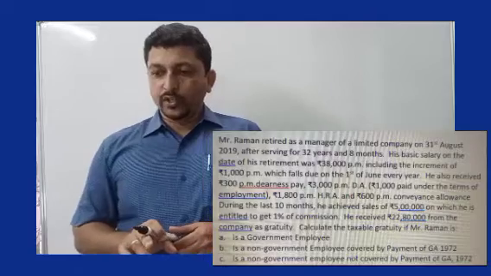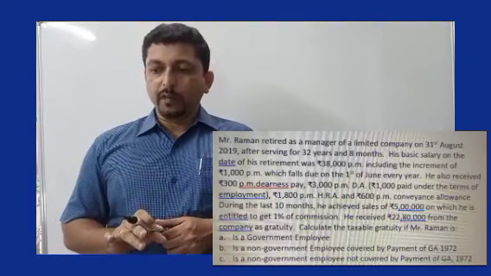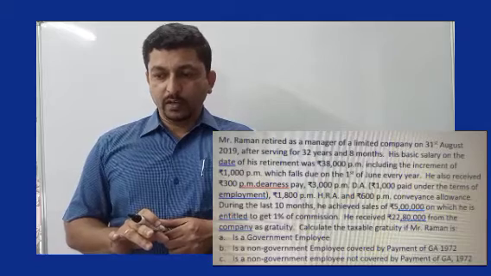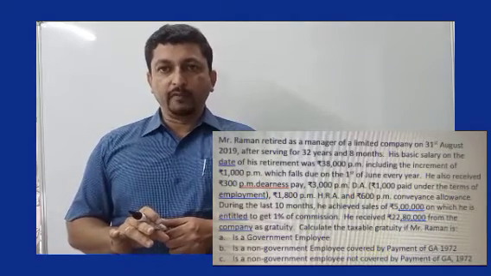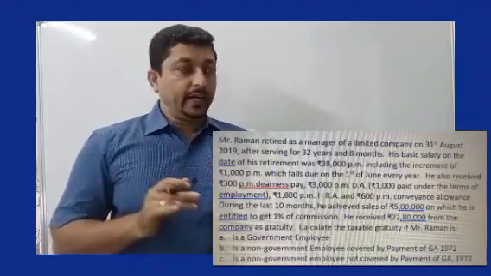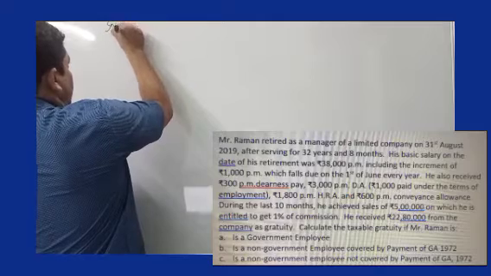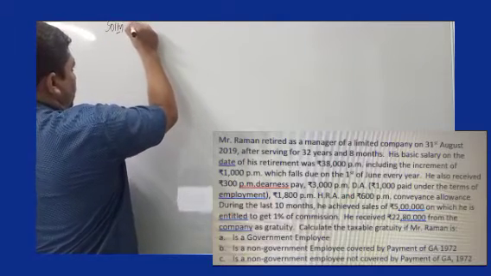So let's look at question B. Question B is, Mr. Raman is a non-government employee covered under Payment of Gratuity Act 1972. Now, when it is given that he is covered under Payment of Gratuity Act 1972, first we will make a note of that.